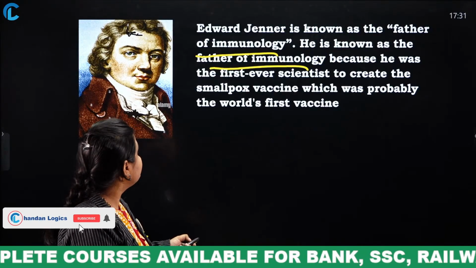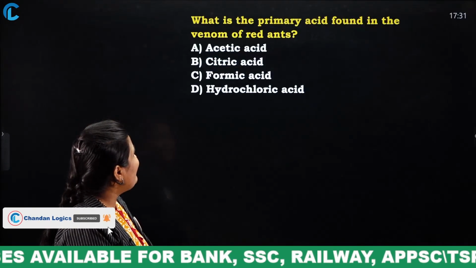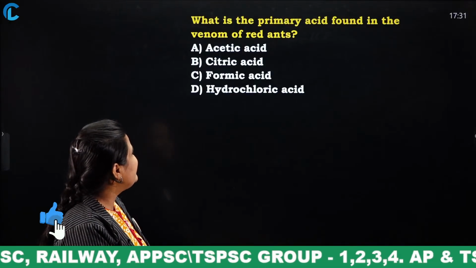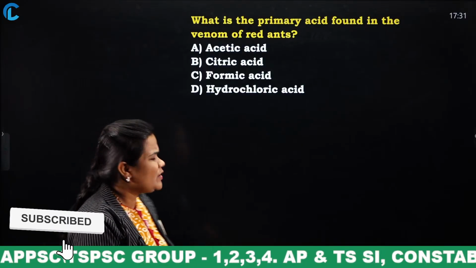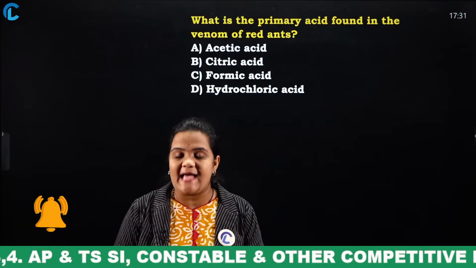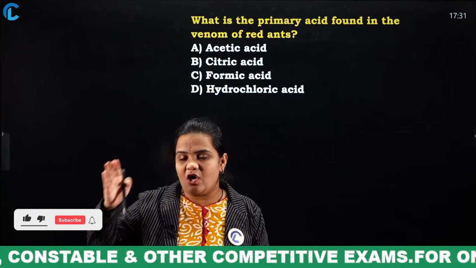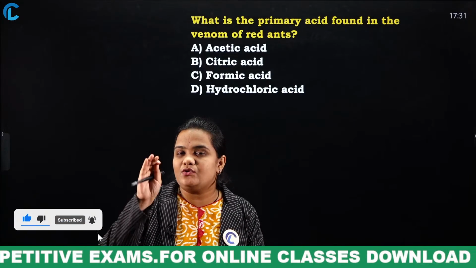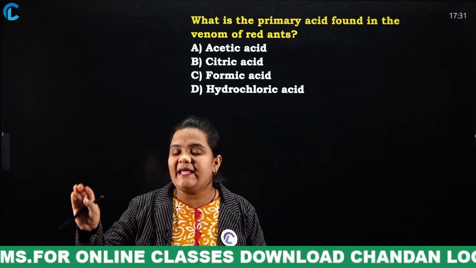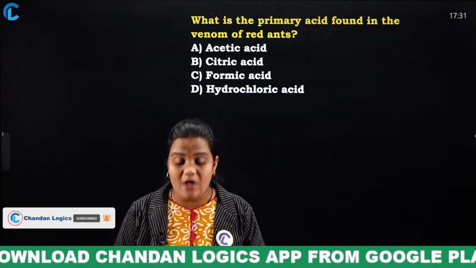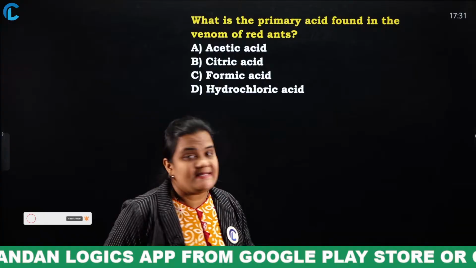Next. What is the primary acid found in the venom of red ants? Acetic acid, citric acid, formic acid, hydrochloric acid. Okay, acetic acid. We have recently learned about this acetic acid. Acetic acid is also known as ethanoic acid. If you dilute this acetic acid to 5 to 8%, then they obtain vinegar. So, this is not the correct answer. So, what is option B? Option B is citric acid.